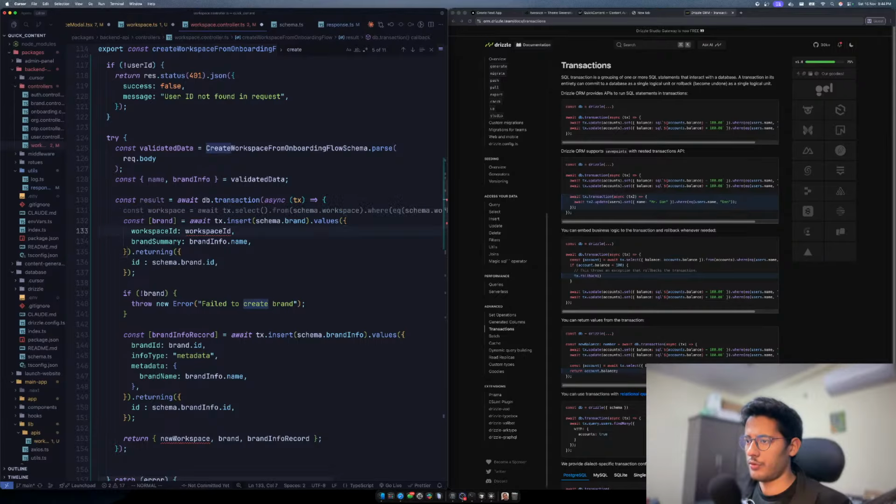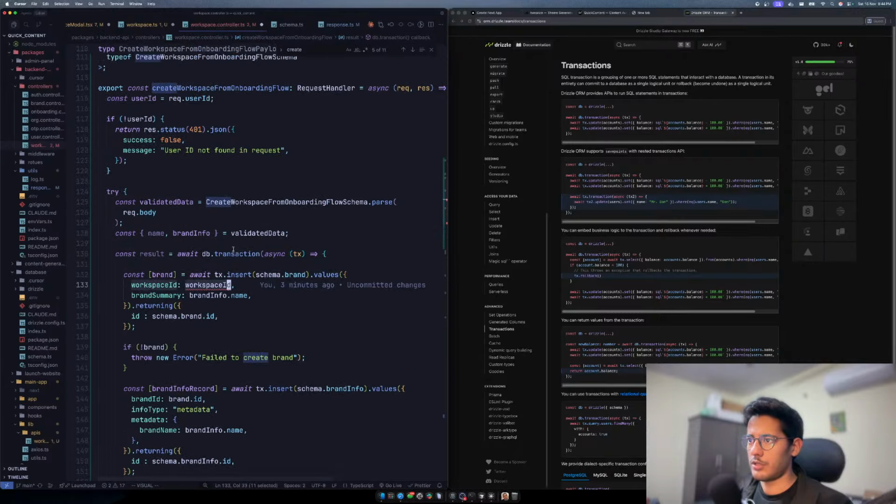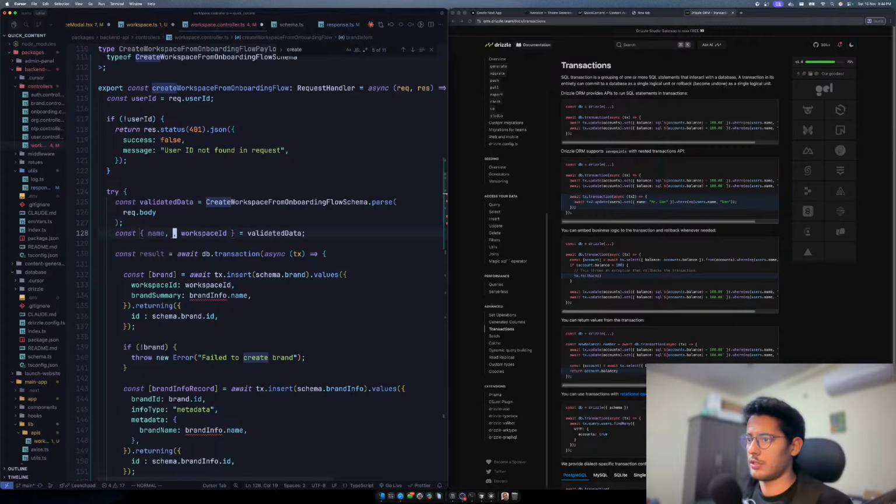And then we need to create a new brand through that workspace ID. The problem is I cannot find the workspace ID. Why can't you find it? There should be a workspace ID. Here we should have a workspace ID and brand info. So we have the workspace, the brand info. It's not this, it's brand info. And that's kind of fine. So this will create a new brand.